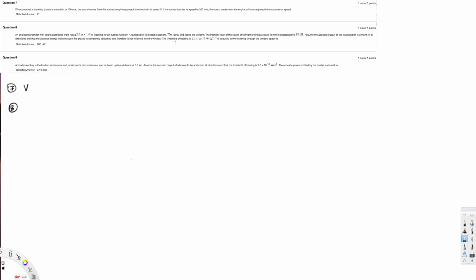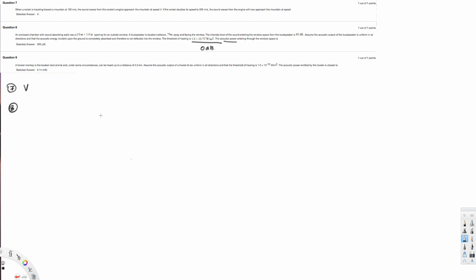The threshold of hearing is 1 times 10 to the power of minus 12 watts per meter square. The acoustic power entering through the window space is, so they are asking for the acoustic power, and they have given this one. This is basically 0 decibel, and then they say the loudspeaker intensity is 80 decibel, right?